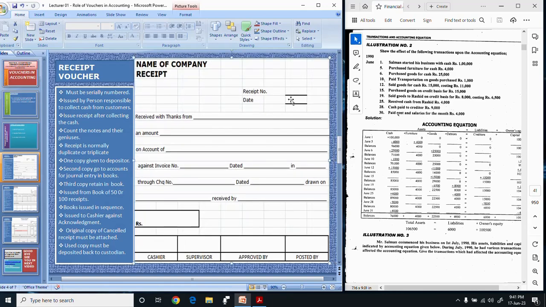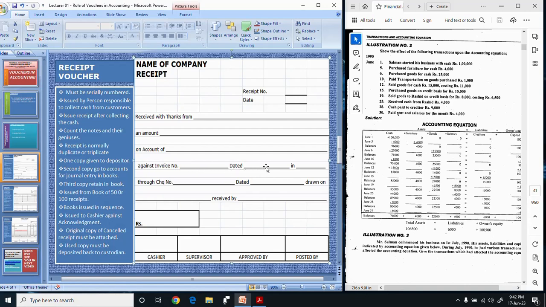Here will be mentioned the receipt number. Then here you will mention the date, received with thanks from. Here you will write the name of the person or customer from whom you receive the payment, and then the amount. Here you write the amount in words. On account of, here you will mention the account on which you receive the payment, whether it is against receivable, against rent, against loan, against capital, whatever the source, you will write here. Against invoice number, here you will mention the invoice number if you receive this payment from your accounts receivable.